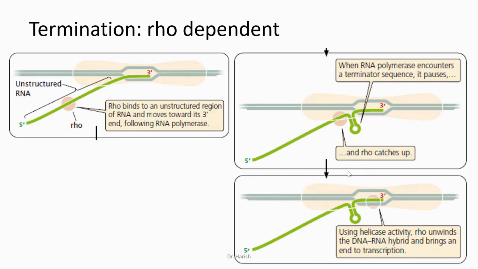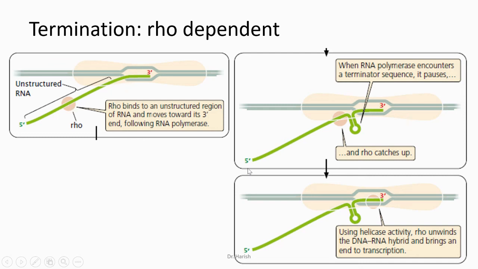So let us understand the other mechanism, the Rho dependent mechanism. The Rho dependent mechanism involves a hexamer protein known as Rho protein. This Rho protein is loaded on the newly synthesized mRNA at a particular signal present on the mRNA, and it moves towards the RNA polymerase.